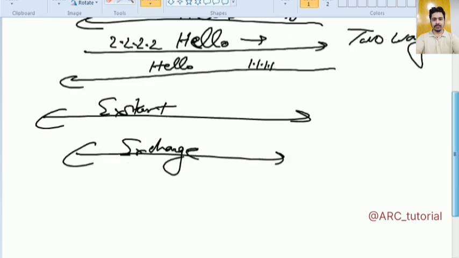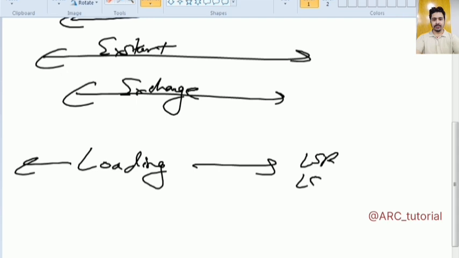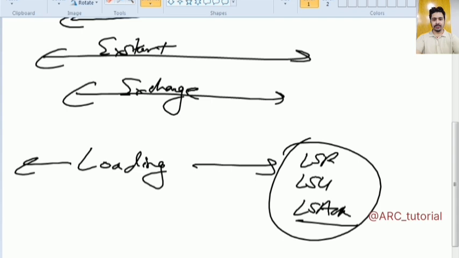Then they will move into loading state. And if you talk about the loading state, in this state they will exchange actual database. Means in this state they will be using three types of messages: LSR, LSU and ACK. Because to get an update we have to send a request first. To send a request it has to use the link state request LSR message.